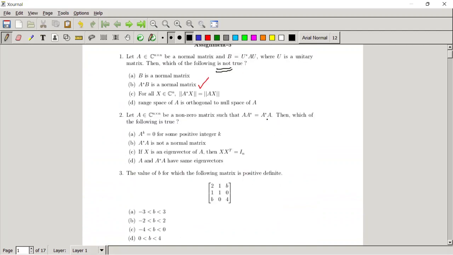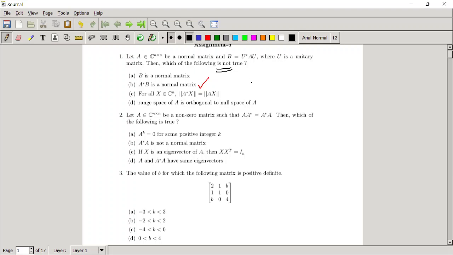Sir, I have a doubt. Yes, please. Sir, you told that if A A* equals A* A, then we say that A is a normal matrix. If B also satisfies B B* equals B* B, we can say that B is a normal matrix also. Then from the combination, what can we say? Can we say that AB is a normal matrix?